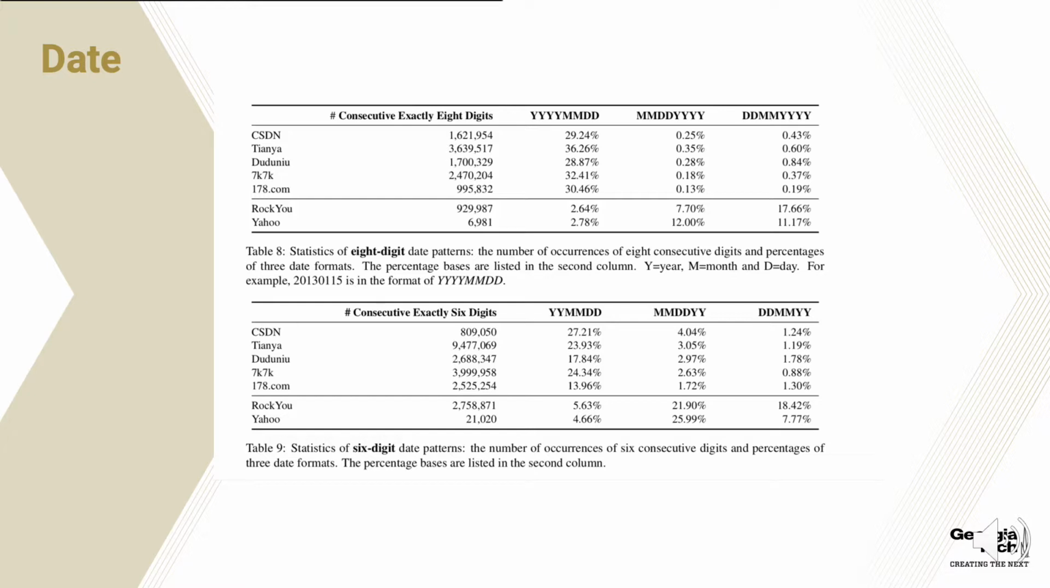And for MMDD and DDMM, I think it's pretty different between US users and European users. Probably European users prefer DD at the beginning of the date, and US users prefer the month at the beginning of the date. The same result also holds for the 6-digit date.